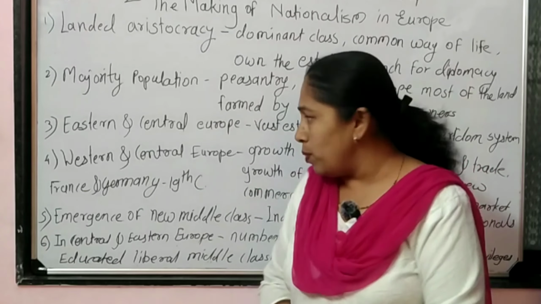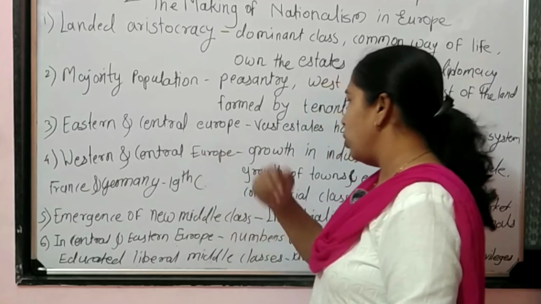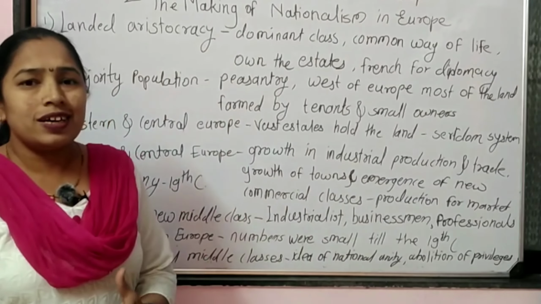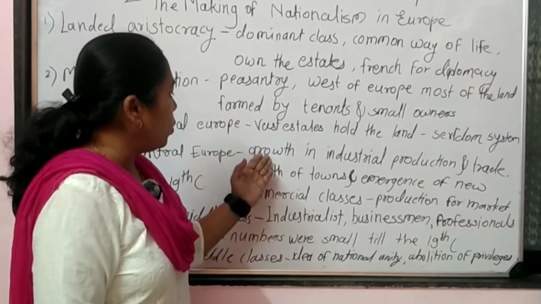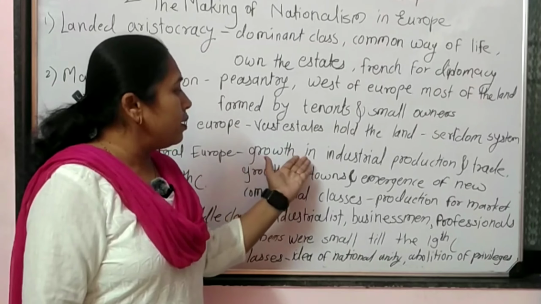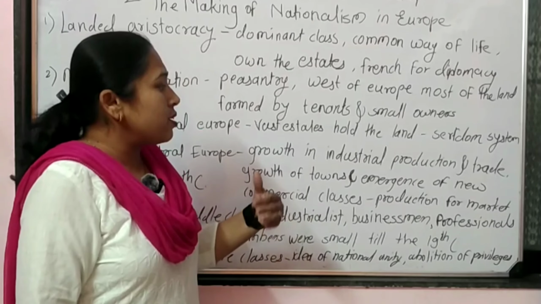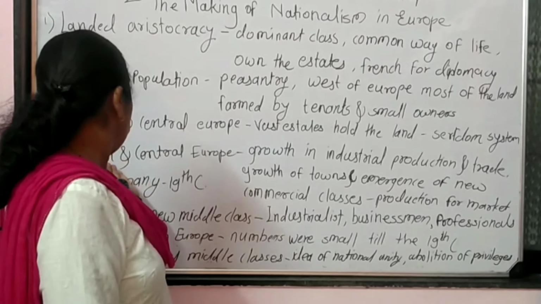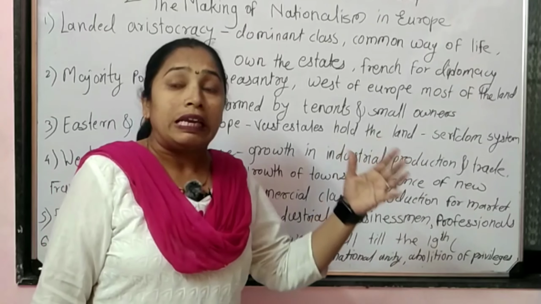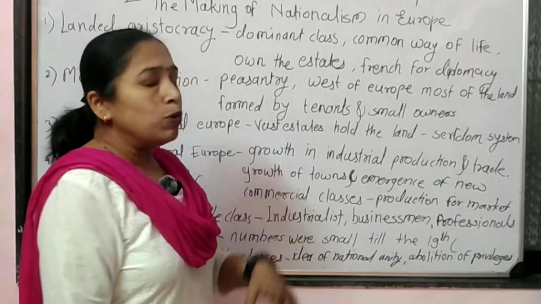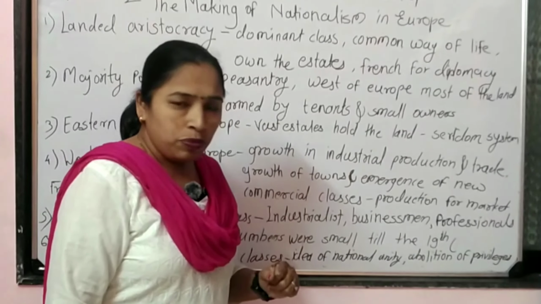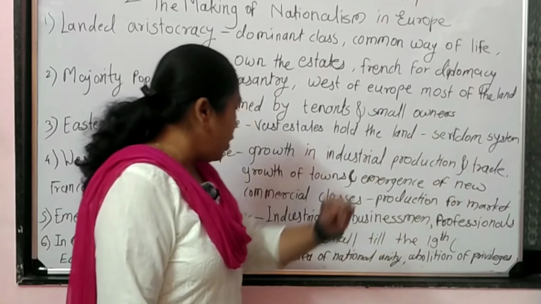Next point, we'll talk about Western and Central Europe. We'll see that Western and Central Europe was the area where industrialization took place. Industrialization usually started in Western and Central Europe. Production was mainly done for the market. So most of the population in Western and Central Europe were industrialists. Most of them were traders also.